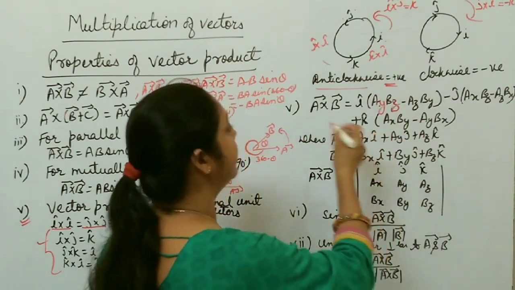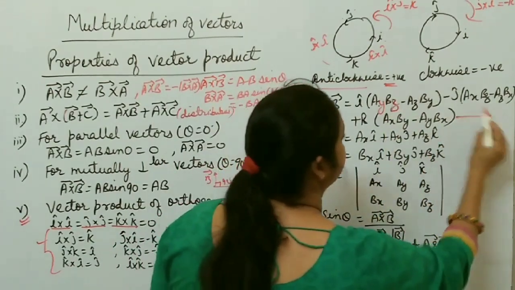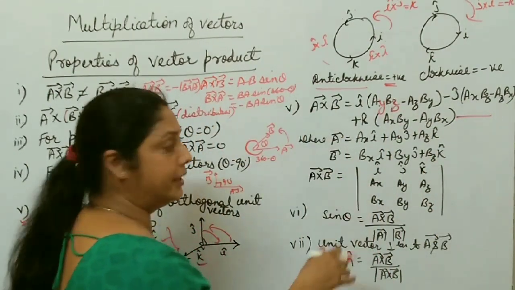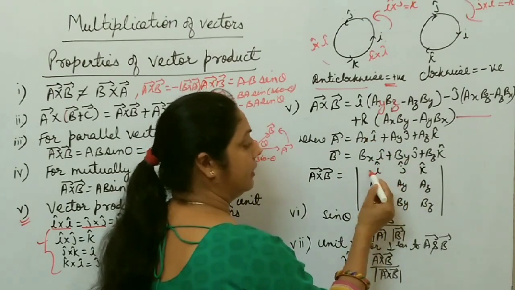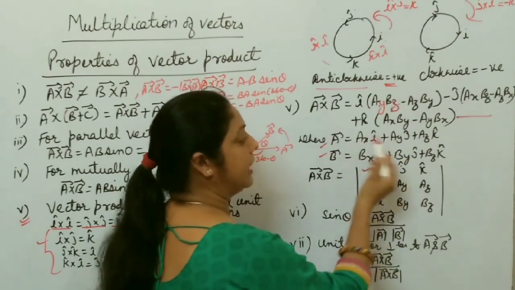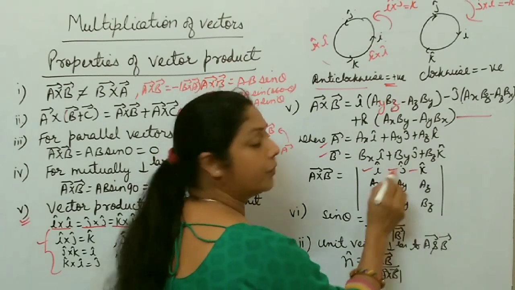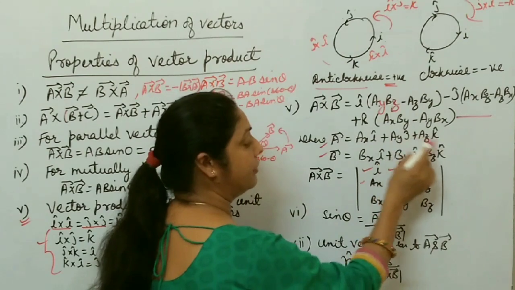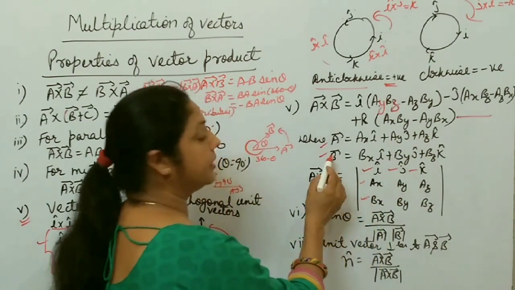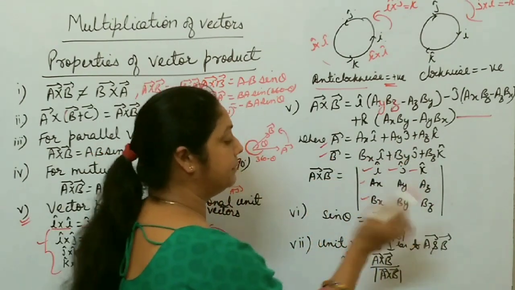How do you remember this formula for A cross B? You just use the determinant form. You just write the unit vectors I, J and K in one row. Then in the second row you write the components of A, AX, AY and AZ. And in the third row you write the components of B, BX, BY and BZ.